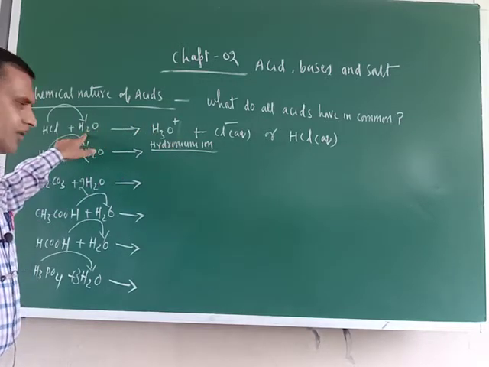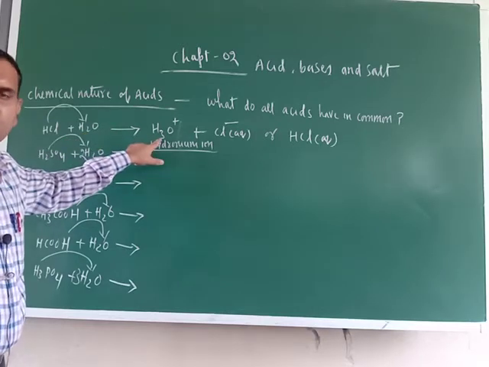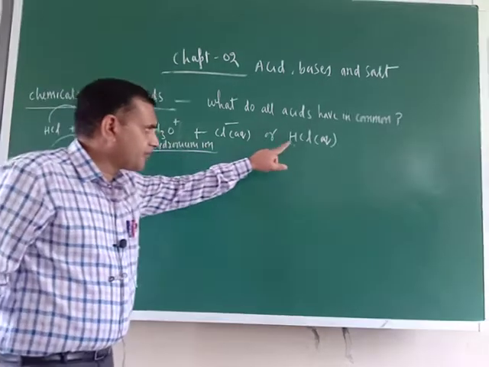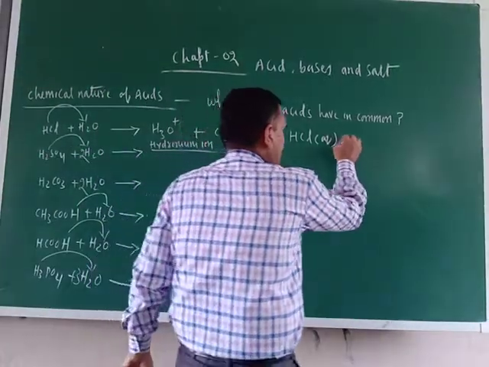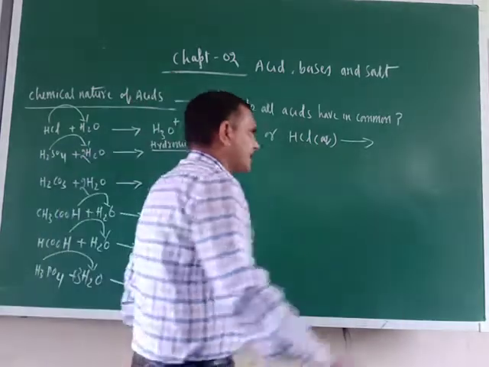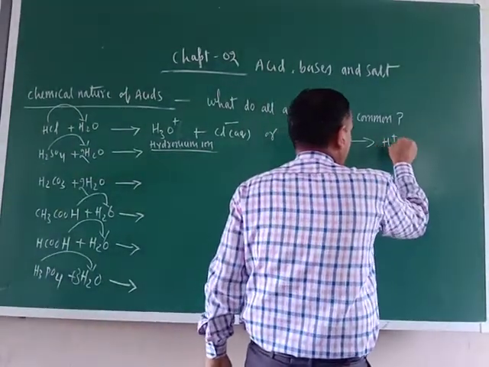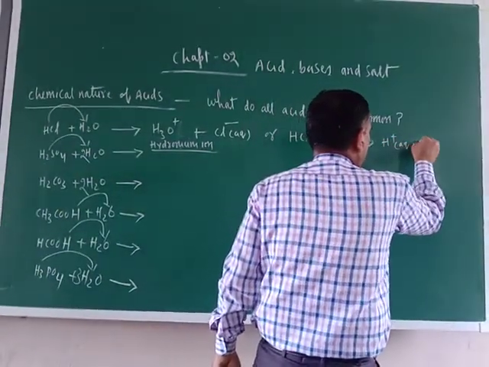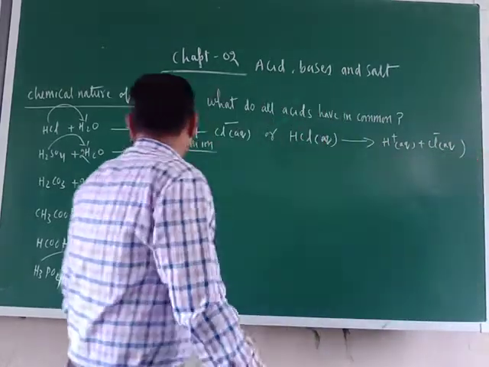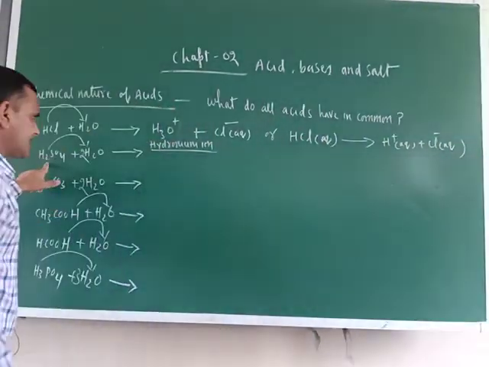When you are writing water molecules here, then you have to write hydronium ion as a product. If you are not writing water here, so directly you write aq, it is understood that water is there. Then you will write H positive aqueous plus Cl negative aqueous. Okay. Now the same is the case here also.